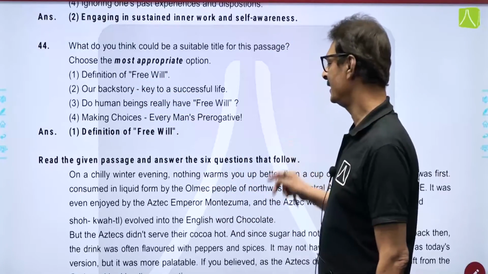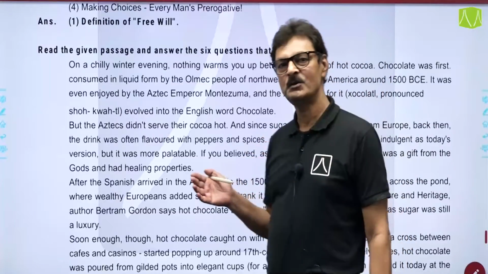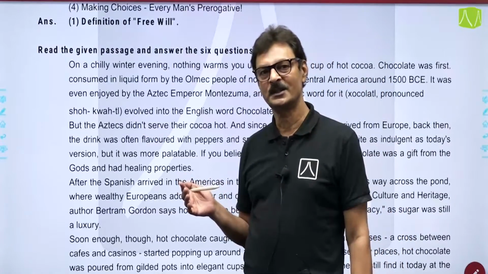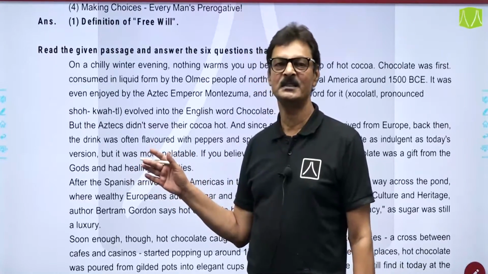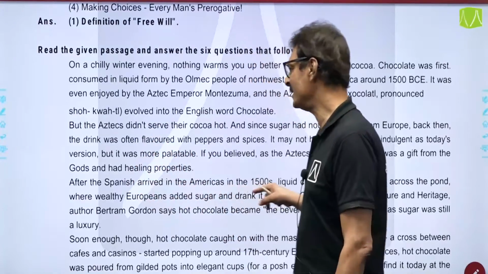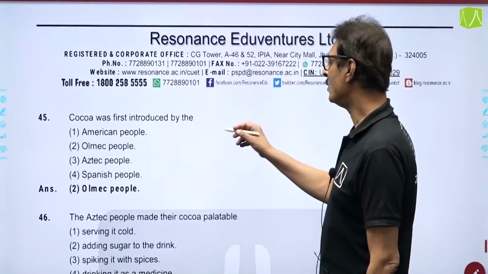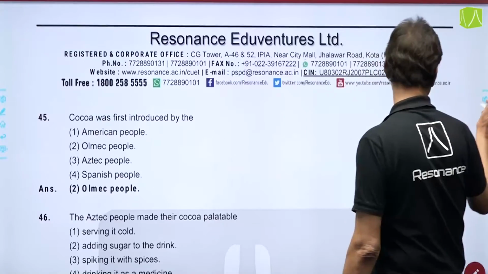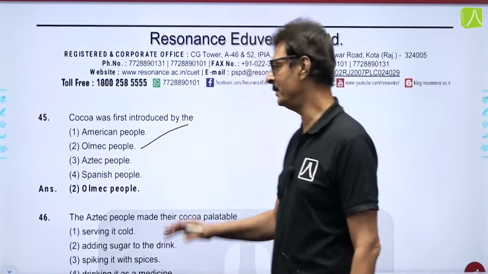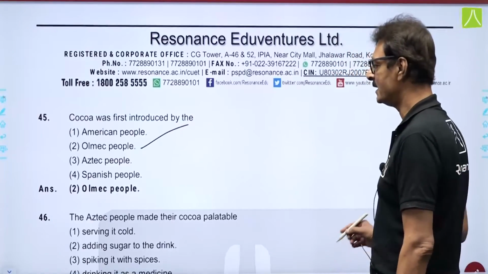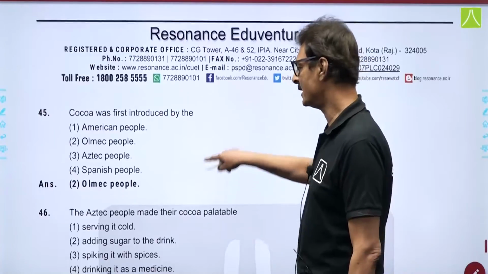And moving on to the last passage, the last 6 questions, based on chocolates, cocoa. One question was based on coffee. So beverages have been used. Cocoa was first introduced by, and if you just read the passage, the straightforward answer was option number 2, the Olmec people. It was neither the Americans, nor the Aztecs, nor the Spanish. So, the correct answer for this is option number 2.